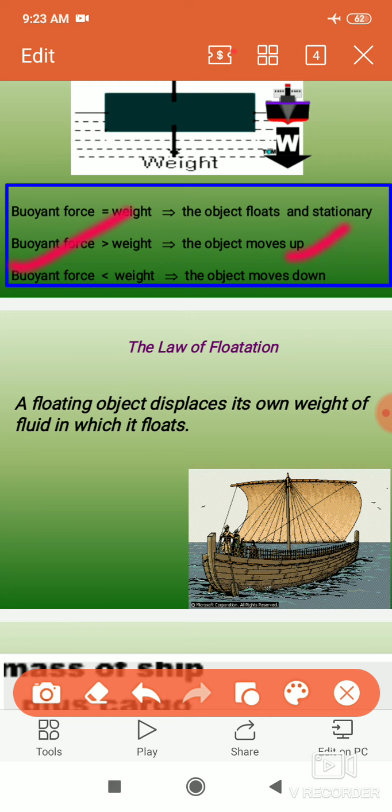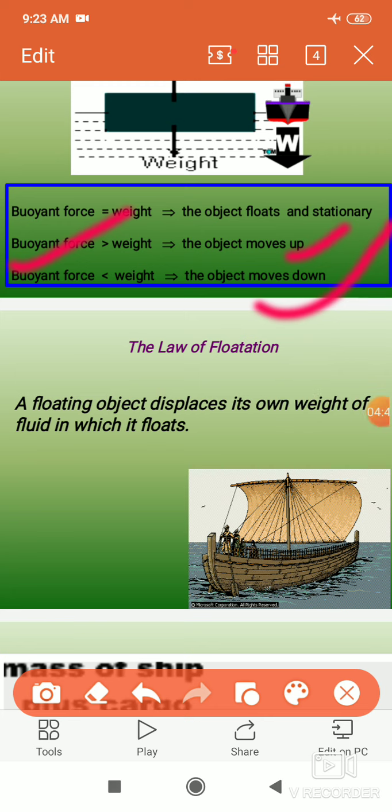In this case, the object moves up and floats on the top of the surface. And if buoyant force is less than the weight of the object, in this case the object moves down and sinks.